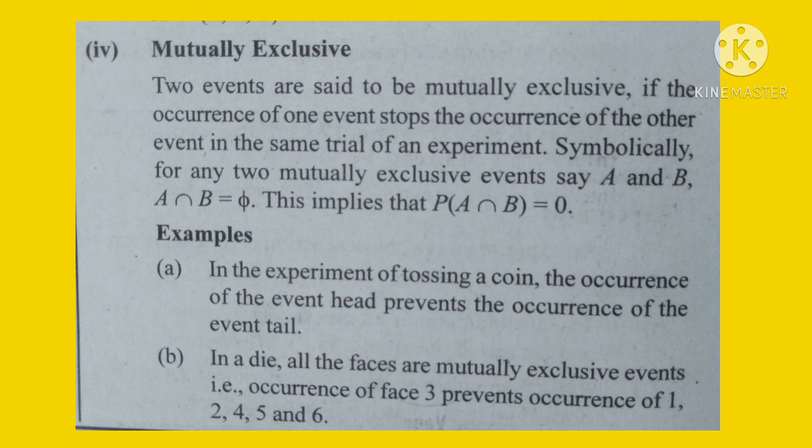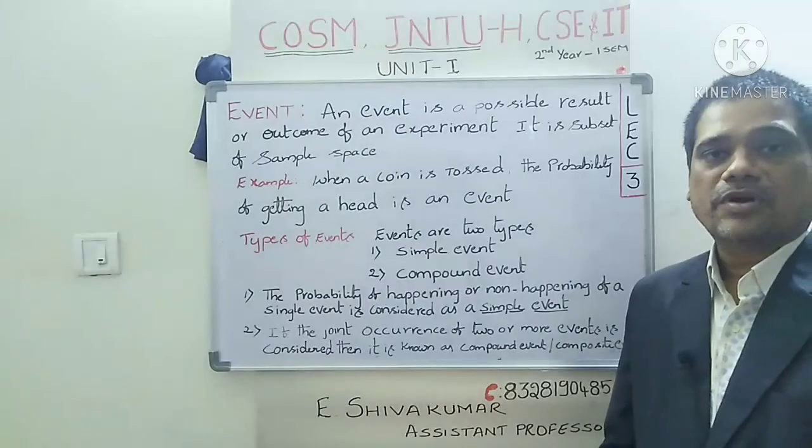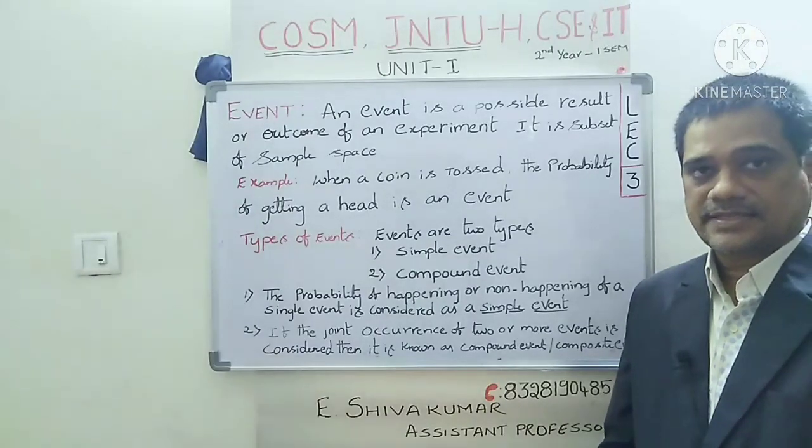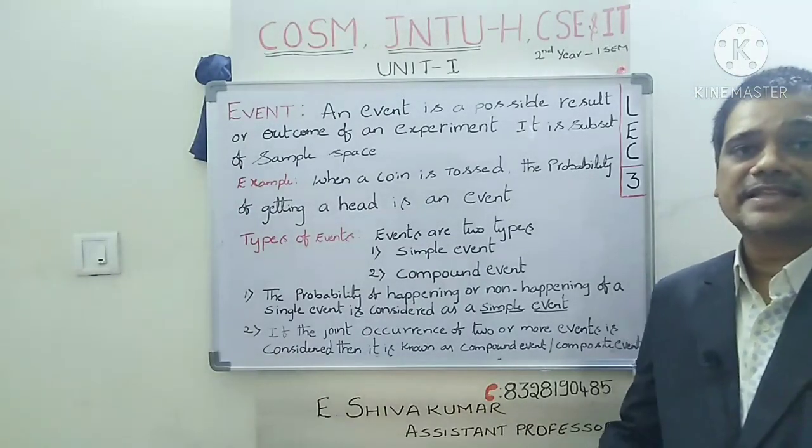So we can easily remember that events are said to be mutually exclusive if the intersection of the two events is a null set. Learn each and every point which I discussed so that you can easily understand the coming classes.